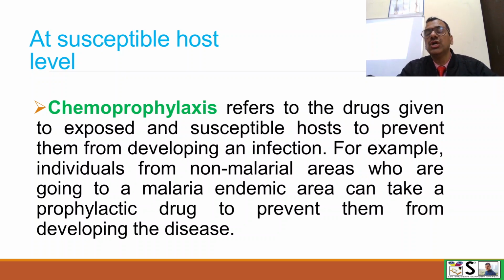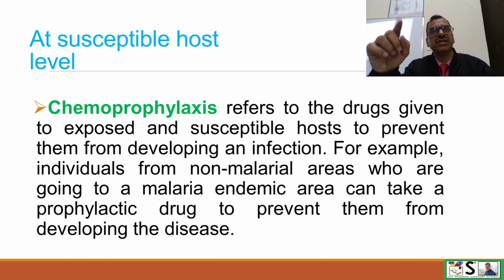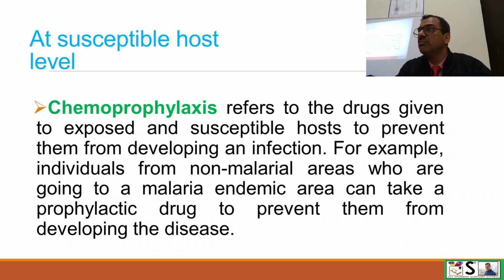And sometimes we provide chemoprophylaxis. What is chemoprophylaxis? It means we give some medications before starting the disease. If we give medication after disease, it is known as treatment. But if we give medication before disease, then it is known as chemoprophylaxis.